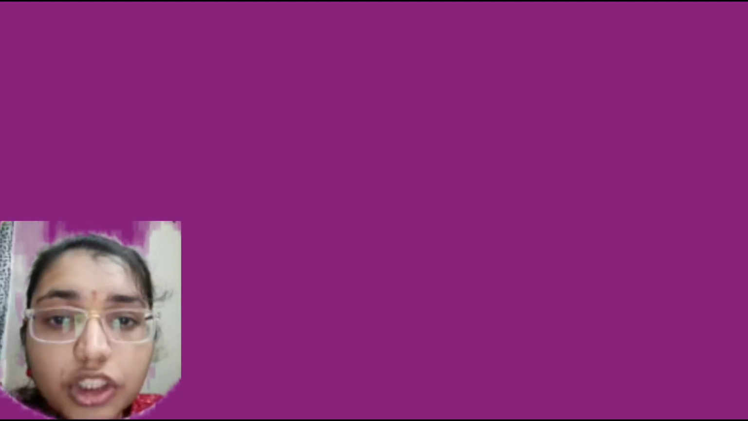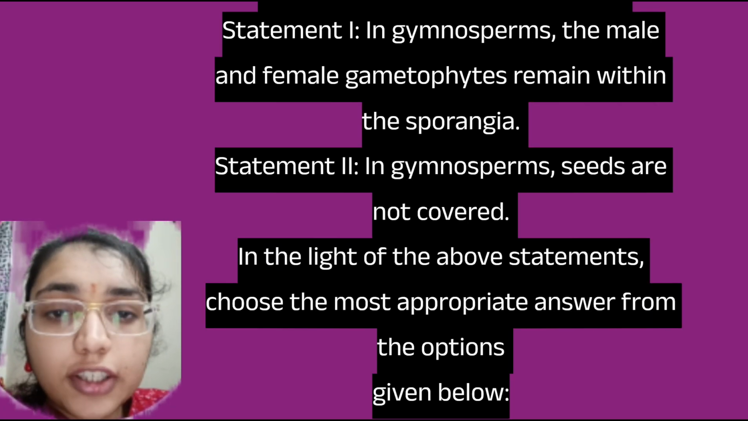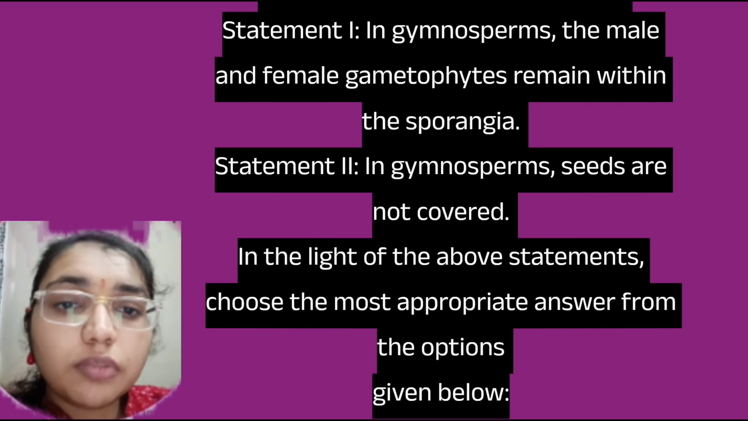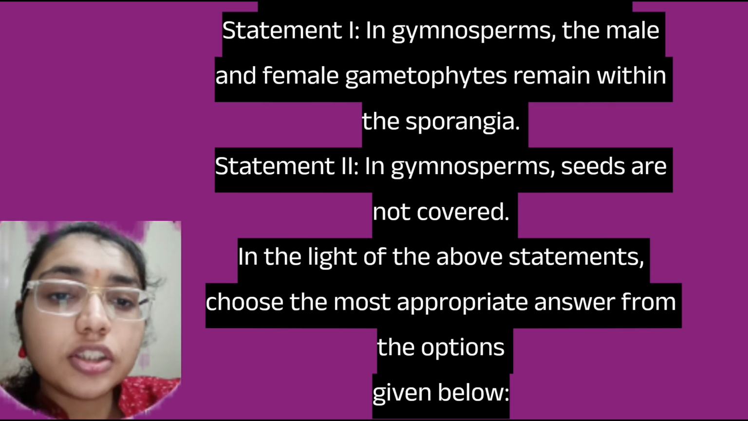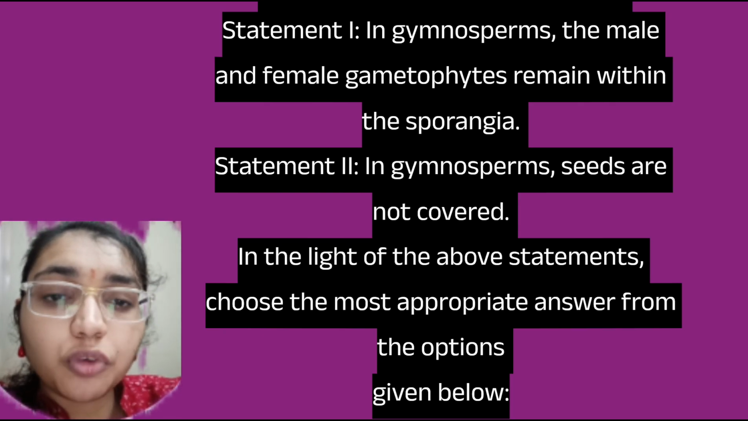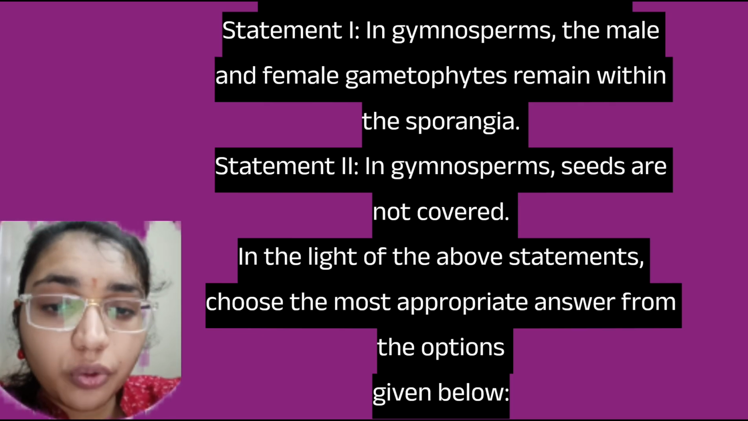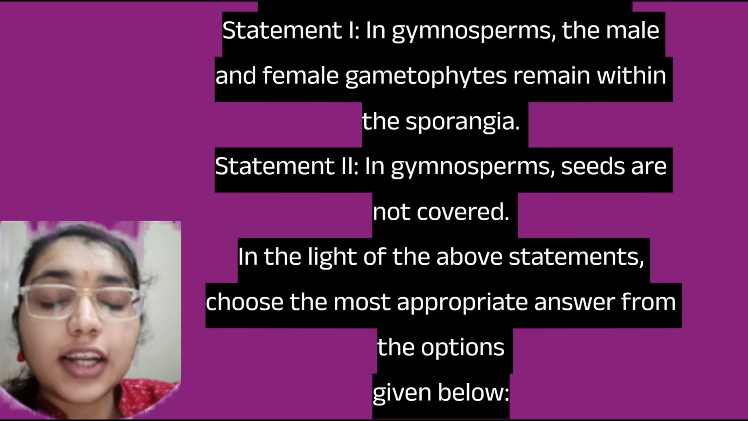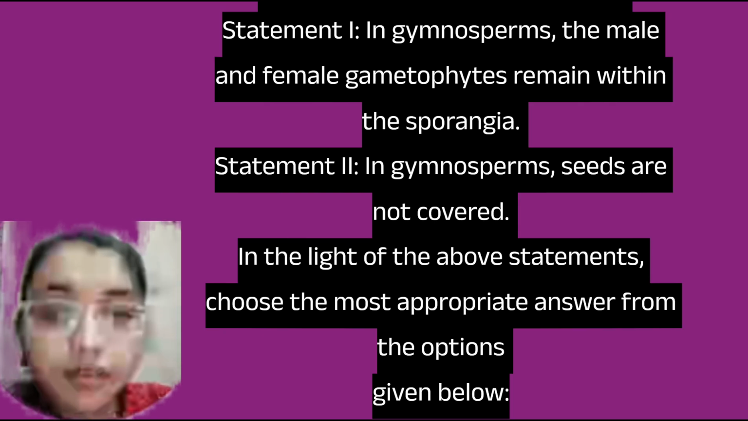Next, there are two statements given below, and we have to tell whether both of them are correct or not. So in gymnosperms, the male and female gametophytes remain within the sporangia. This is true. And in gymnosperms, the seeds are not covered. This is also true. So both the statements are correct here. So we will go with option A here. Both the statements are correct.